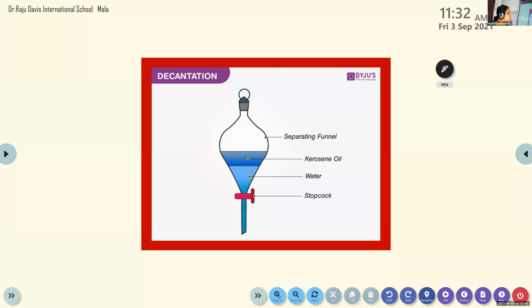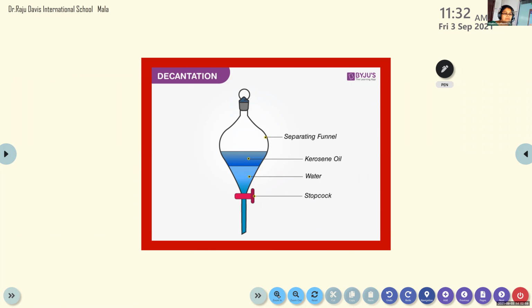And this is something, a mixture of kerosene oil and water. Ma'am, can you show the definition of decantation? Angelina, it is in the printer note. You copy from it, okay? Okay. So decantation means, this is another example.